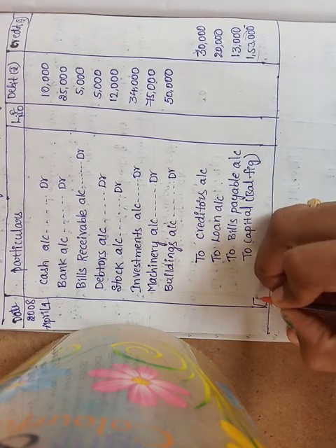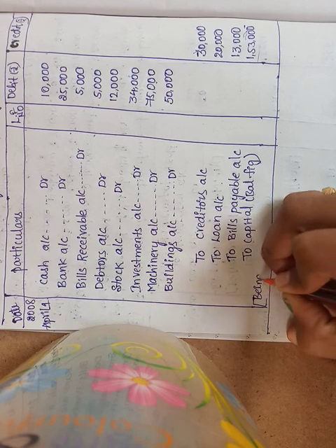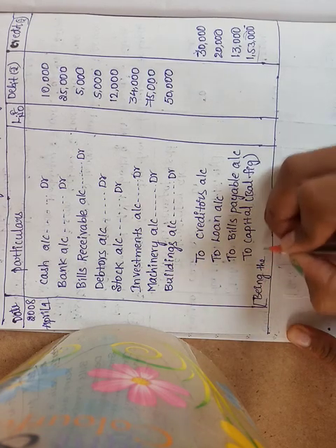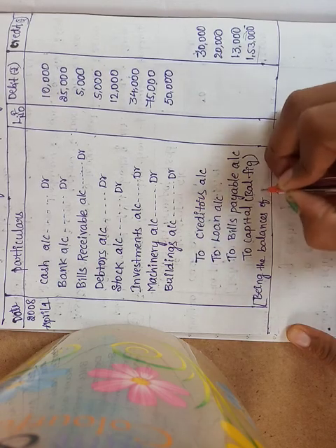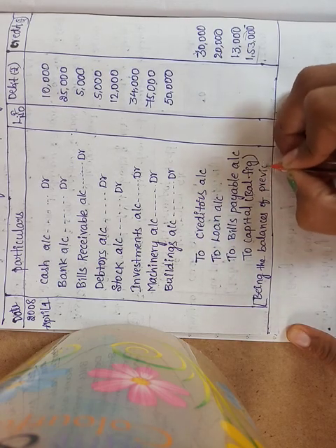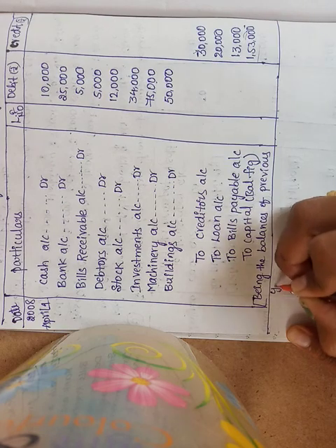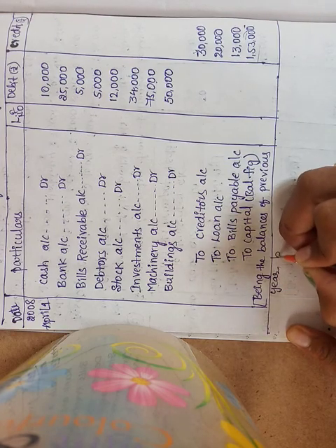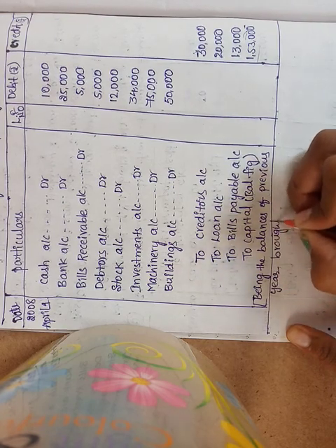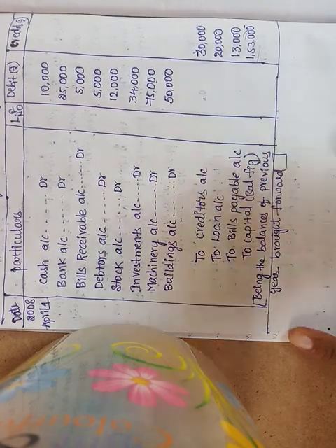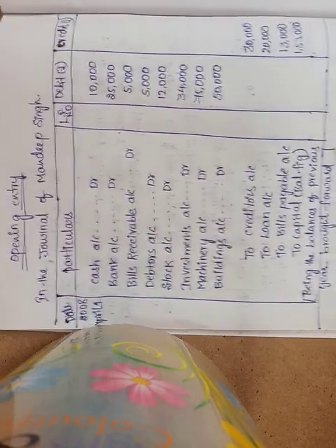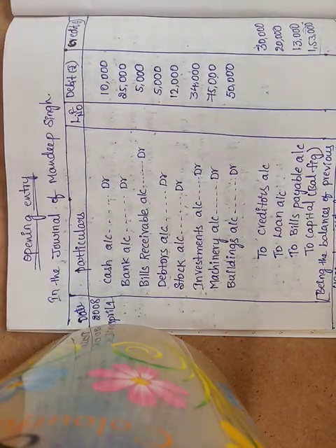What is the narration? Being the balances of previous year brought forward. Okay, this is our answer for this opening entry. Okay, this is our class today.